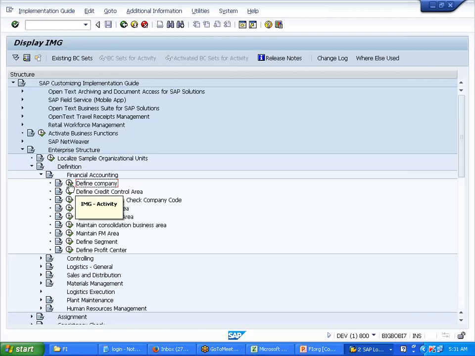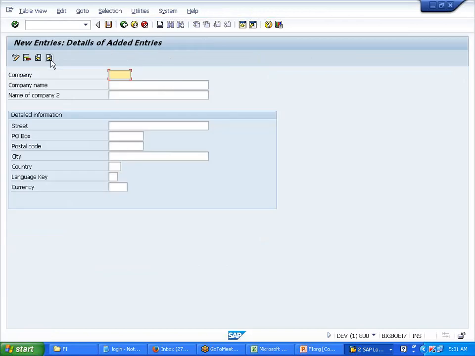I click on define company, new entries. So here I have the company. We said we'll define the company as Bharti, Bharti Group. This is the shortcut we write, like TCS, something like this. BGP, the short form for it.